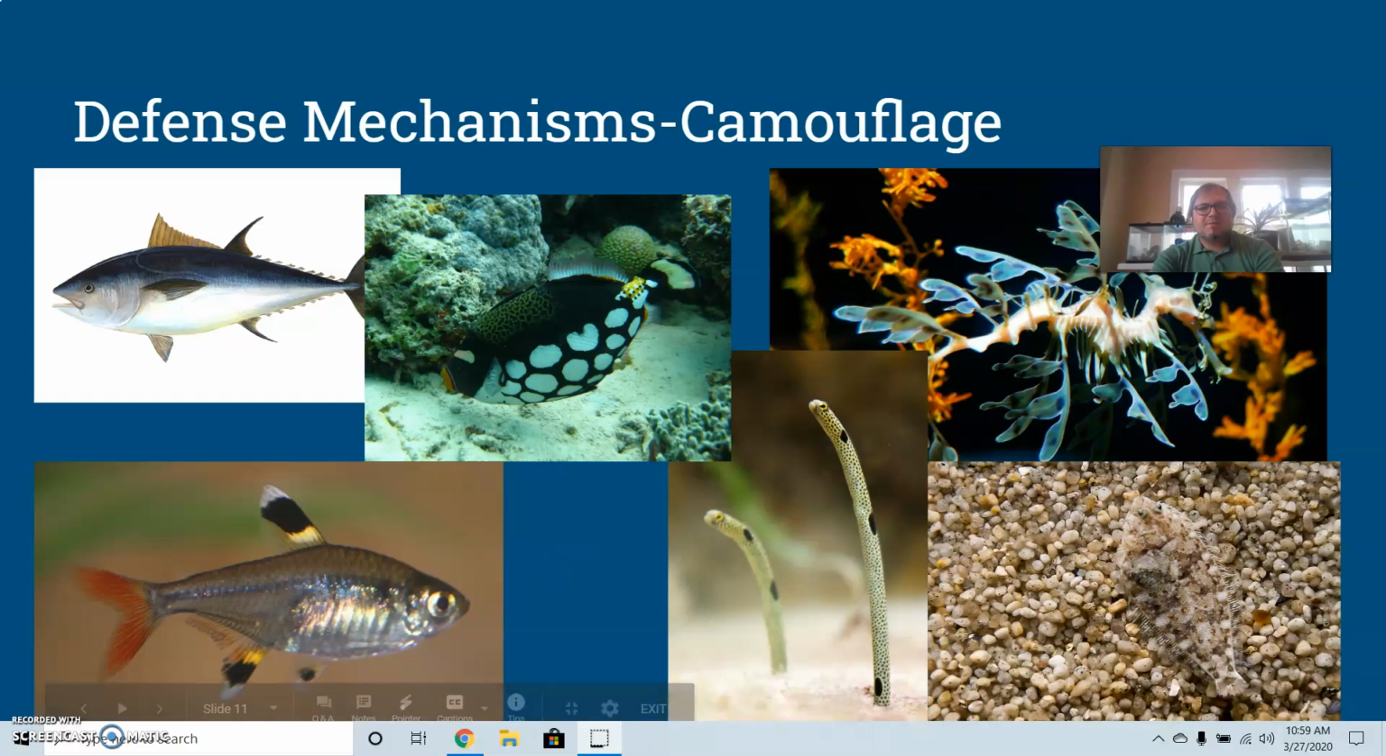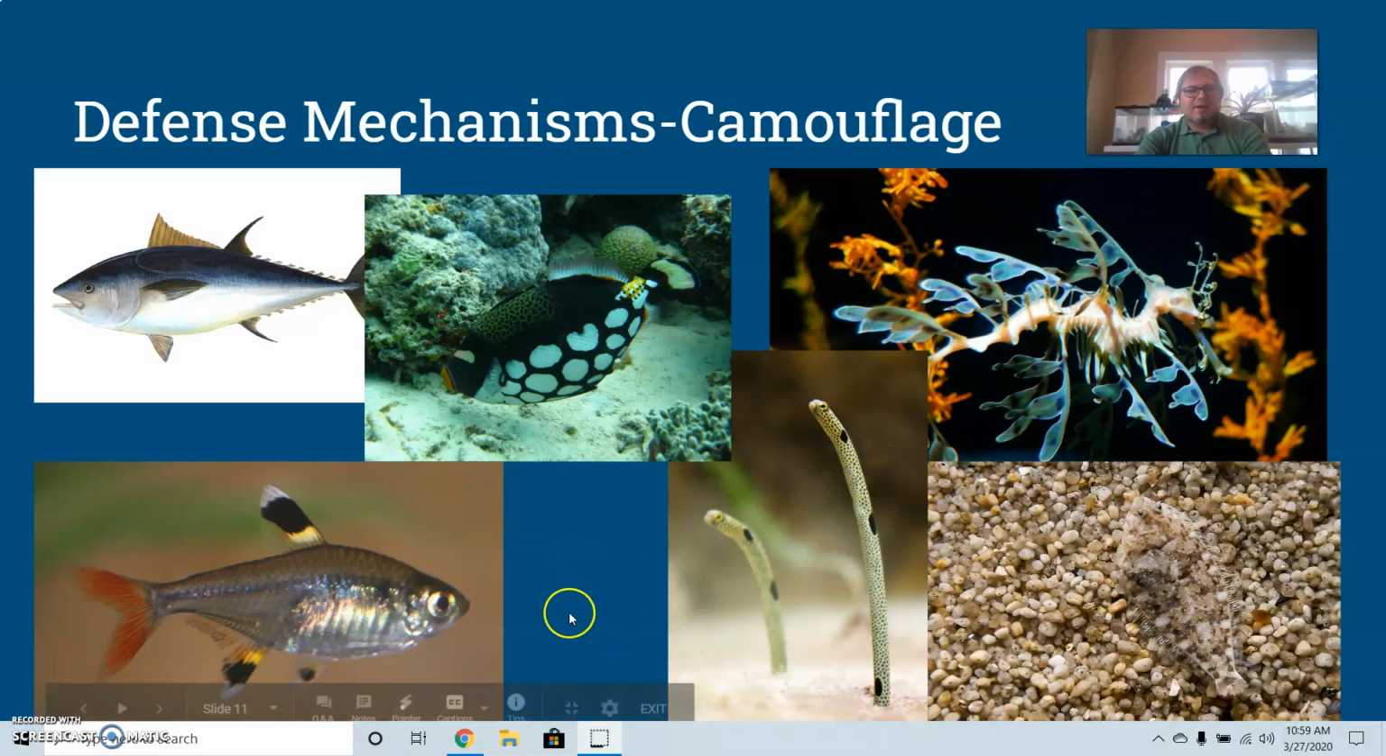Defense mechanisms, let me move back up here again. Camouflage is a big one. Here we're seeing counter shading again, like what we talked about with sharks before. So dark on top, light on the bottom. If you're swimming above it, the dark blends in with the sea floor. White on the bottom blends in with sunlight coming from above.